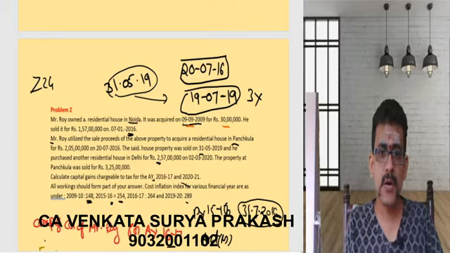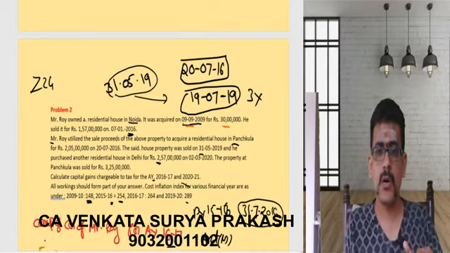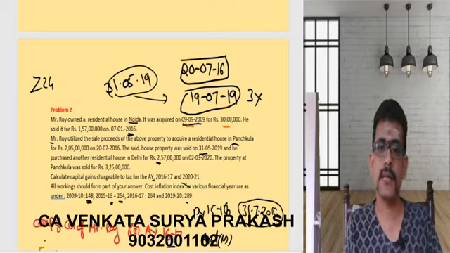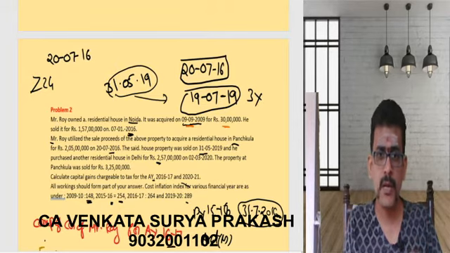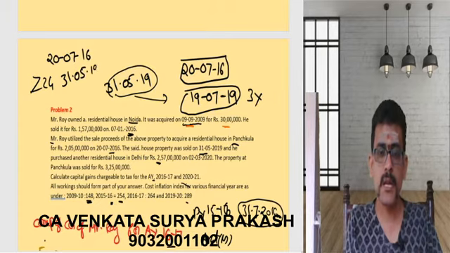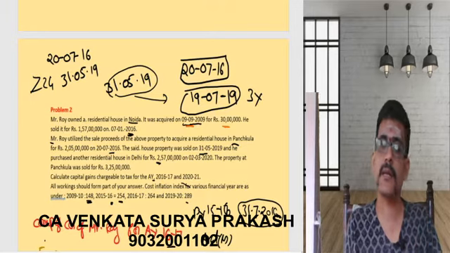The said property was sold on 31st May 2019. This property was acquired on 20th July 2016. The same property was sold on 31st May 2019.